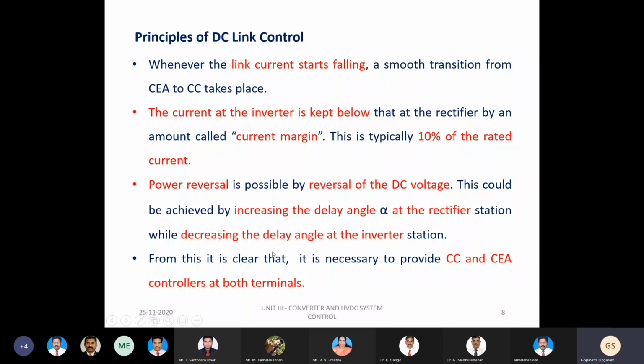So from this standpoint, it is also necessary to have both controllers. From this discussion, it is very clear that on either the rectifier side or the inverter side, we should have both the current controller and the constant extinction angle controller on either side of the DC link. So this is the basic principle and the desirable aspects to be followed for the DC link control.